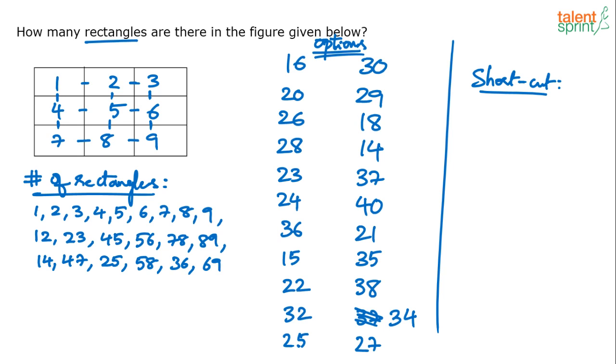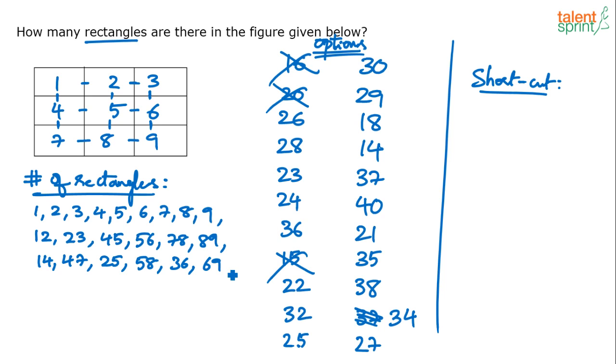How many rectangles have come already? 9, 10, 11, 12, 13, 14, 15, 16, 17, 18, 19, 20, 21. Right? 9 plus 12. 21 rectangles have come. So the fact that 21 have come, 16 and 20 are eliminated. 15 is eliminated. Yeah, only 3 options have got eliminated. Suppose these 3 options are there in the exam, I would have marked the left out option as the answer, because in the exam we have only 4 options. I am unlucky that I have got 22 options here. Thanks to all of you.